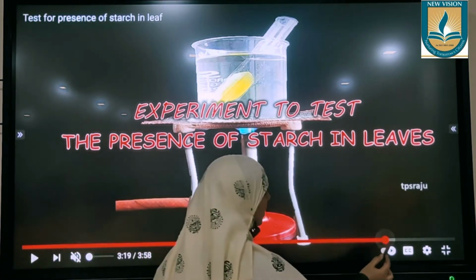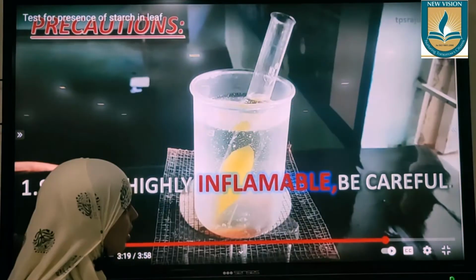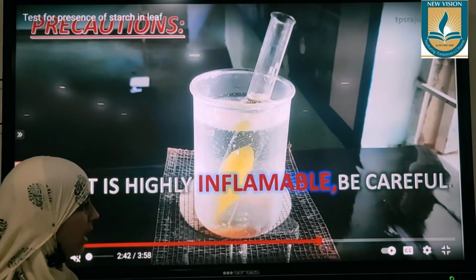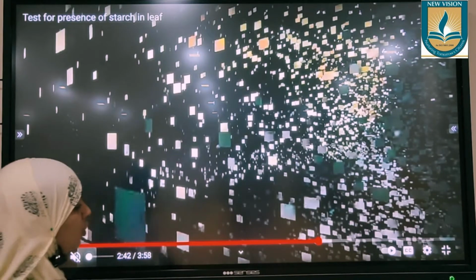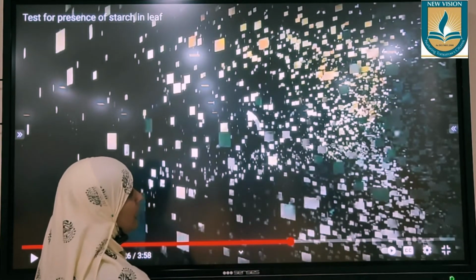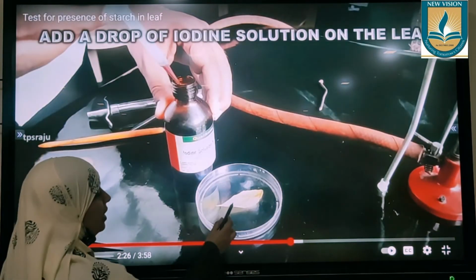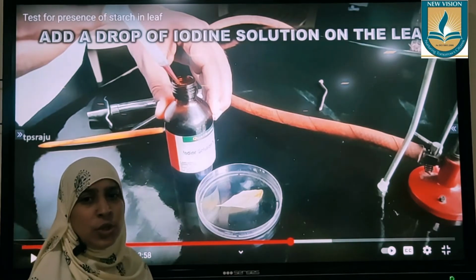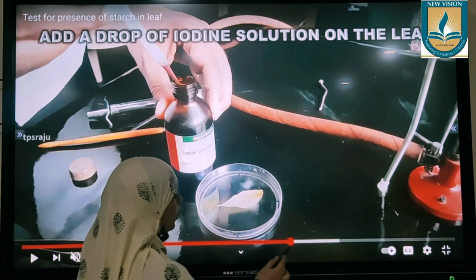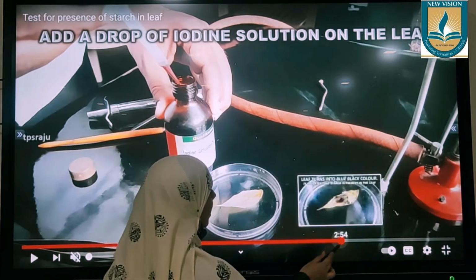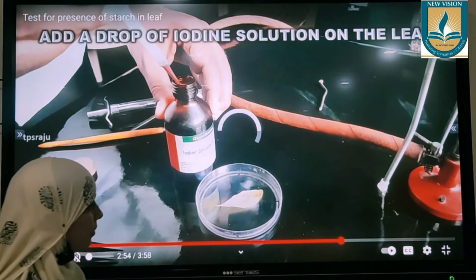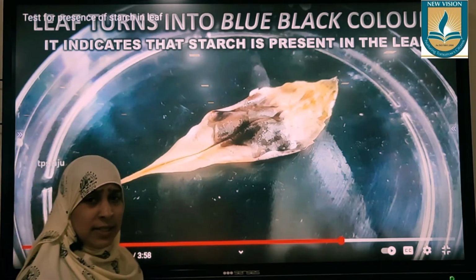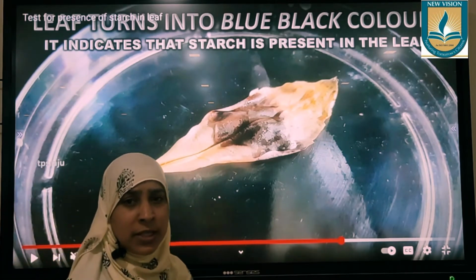If you take any substance which has starch and put a few drops of iodine over it, in a short time it will turn bluish black in color. See, this is a leaf which has starch. If you put a few drops of iodine solution over this, after a few minutes you can see a change in color. It turns bluish black. Okay, this is a simple experiment to show the presence of starch.